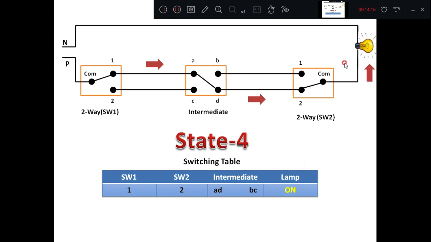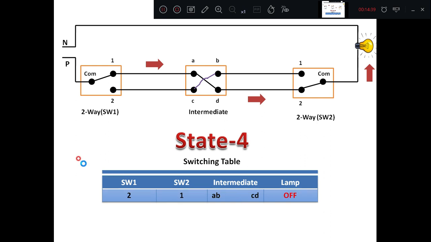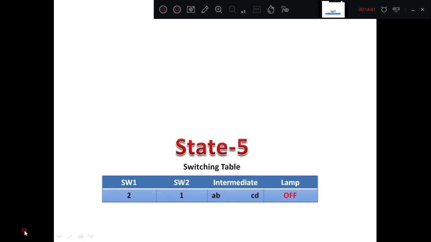Then even though you are connecting the link between BC, it does not make any difference, because the supply will take a closed path. Already it has got a path between A and D through the 2 and the common, and the bulb will glow. That is, switch 1 is at 1, switch 2 is at 2, and the intermediate switch at AD and BC, the lamp will glow.